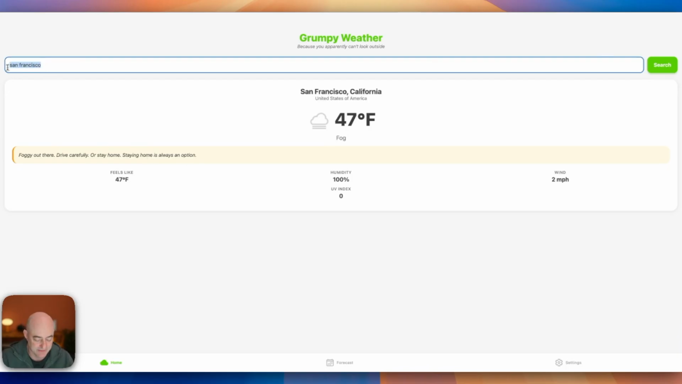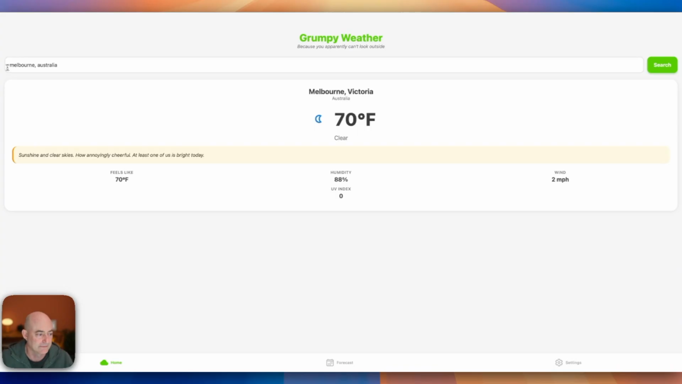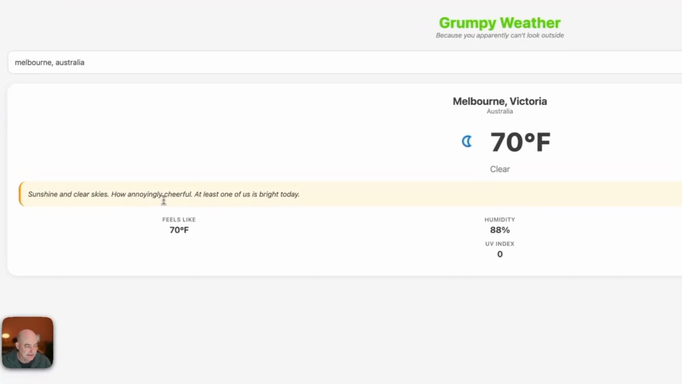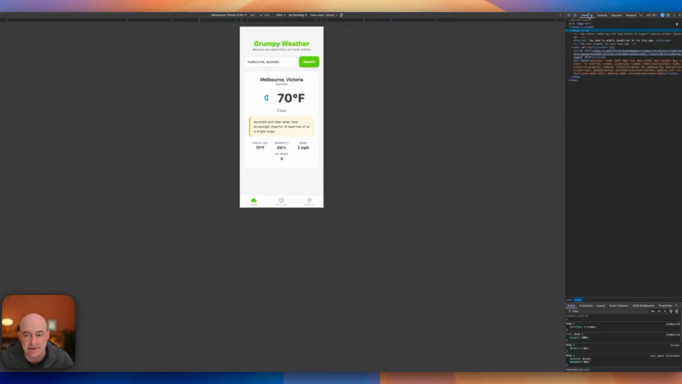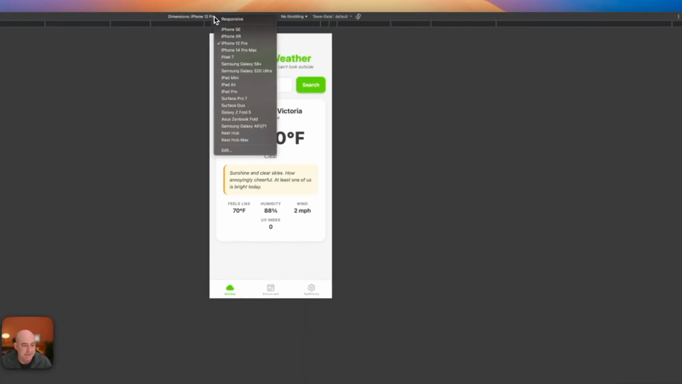Let's check out my hometown, Melbourne, Australia. Make sure everything is working. Weather's a little bit nicer there, that's for sure. Sunny and clear skies, annoyingly cheerful. This is looking great. Now, if I look at it from a mobile app perspective, we should be able to see a nice little responsive design here as well.